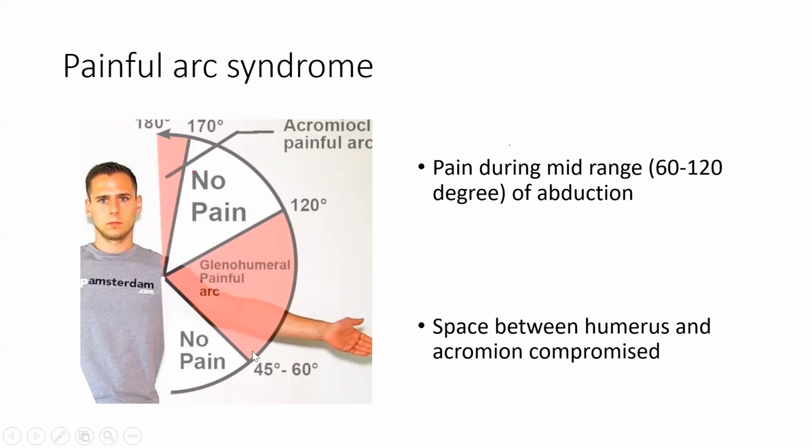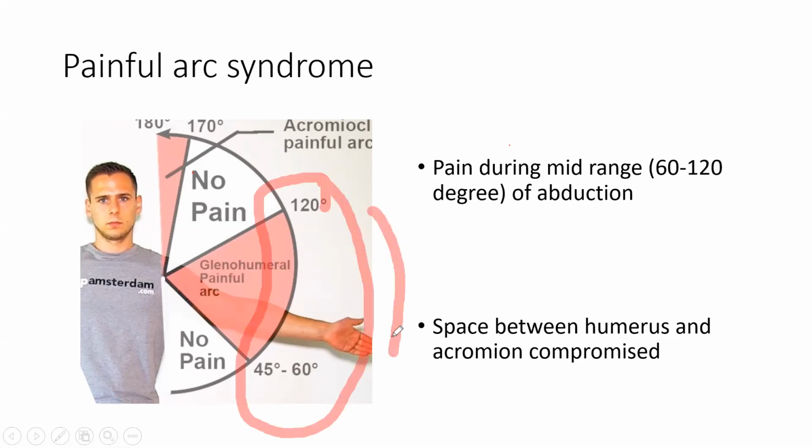So this is like 60 degrees, 120 degrees, and 120 to 180 degrees. The problem of painful arc syndrome is that the pain would be only in this position. From 60 to 120 degrees, there would be pain. The rest of the time there would be no pain. Initially there would be no pain, later on there is no pain. So only 60 to 120 degrees. This area would be the painful area. So this is painful arc syndrome.